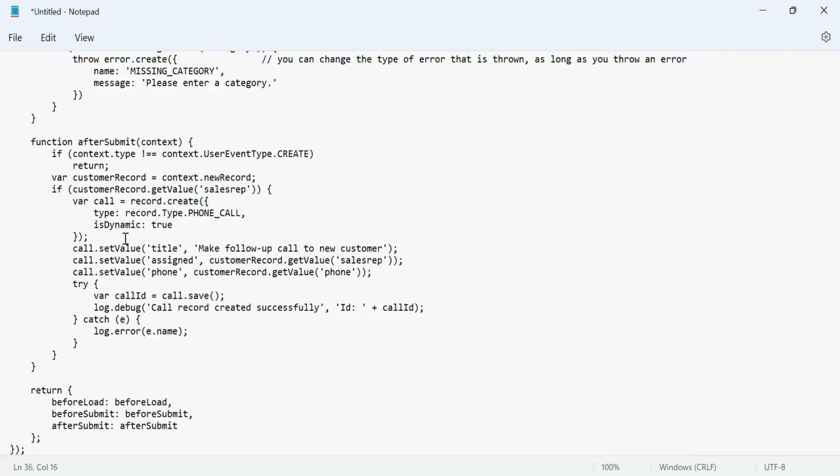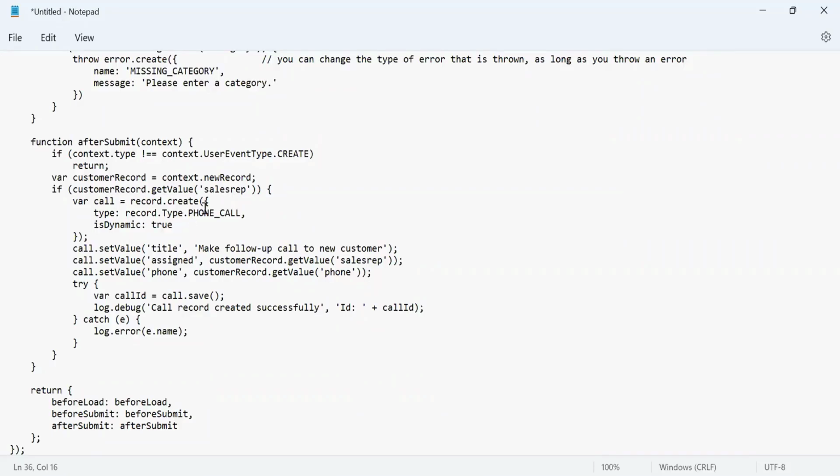What do you think will be the governance usage? Any API we have in NetSuite will be using some governance units. Record.create takes units in case of transaction records, units in case of custom records, and 10 units in case of any other record.